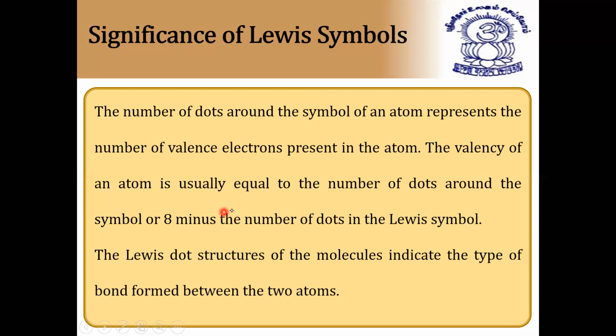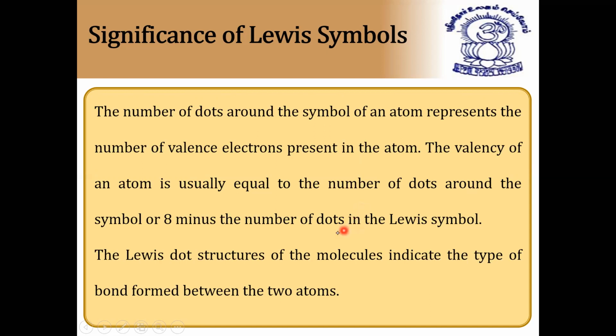In case of non-metals, if it is more than 4, we take 8 minus 4. If it is 5, 8 minus 5. If it is 6, 8 minus 6, like that. So 8 minus the number of dots in the Lewis symbol is called the valency. This valency topic we have discussed already in the periodic table. The Lewis dot structures of the molecules indicate the type of bond formed between the two atoms. This is the significance of Lewis symbols. Each dot represents one electron, and the number of electrons is the valency.